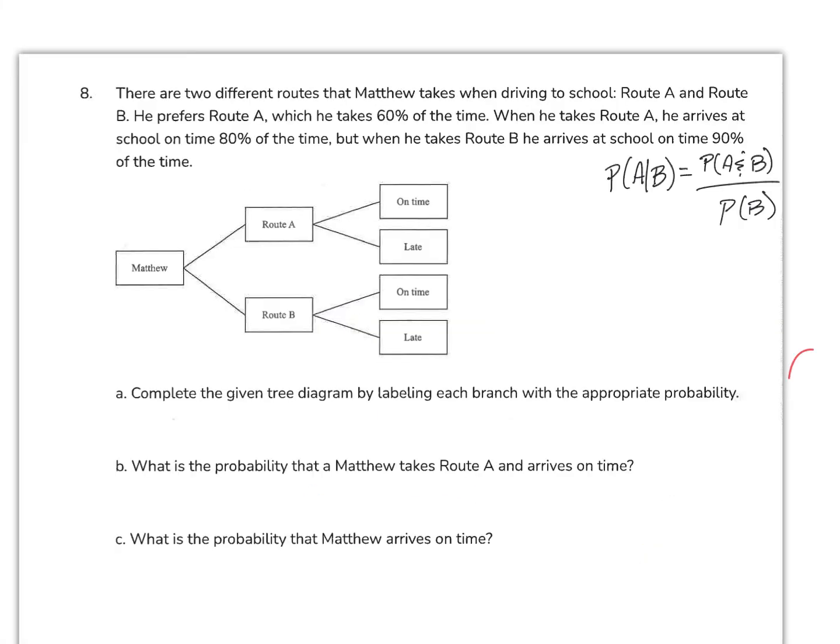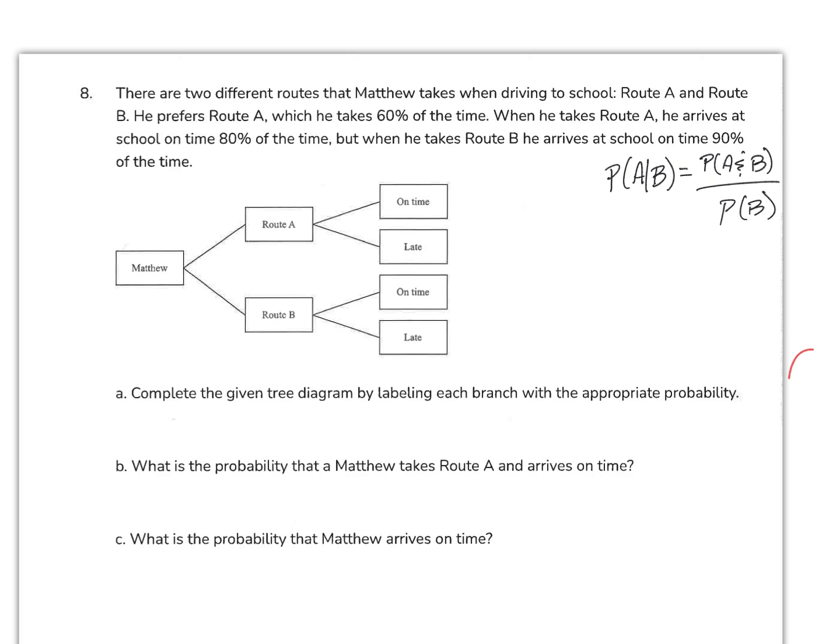All right, problem 8 is a tree diagram problem. The tree diagram here is set up for you, and there are two different routes that Matthew takes when he drives to school, Route A and Route B. So Matthew starts, he's going to go either Route A or Route B to school. It looks like he prefers Route A, which he takes 60% of the time, and when he takes Route A, he arrives at school on time 80% of the time. When he takes Route B, he arrives at school on time 90% of the time.